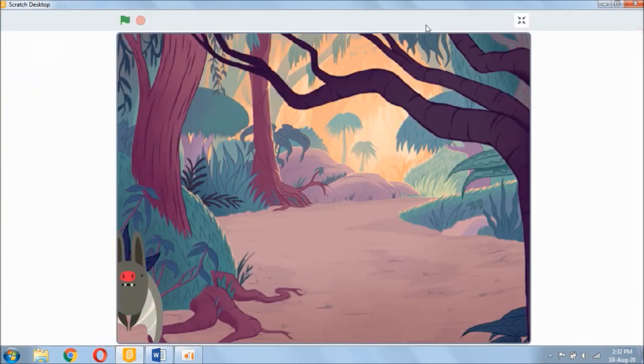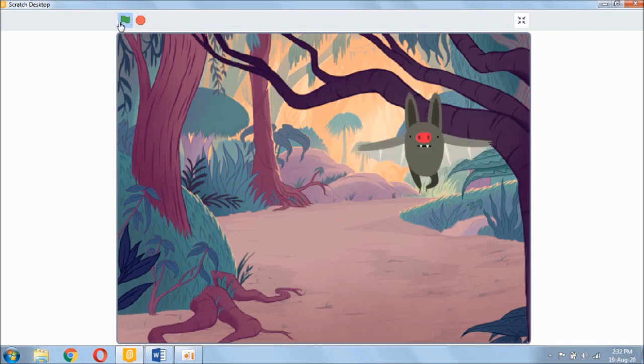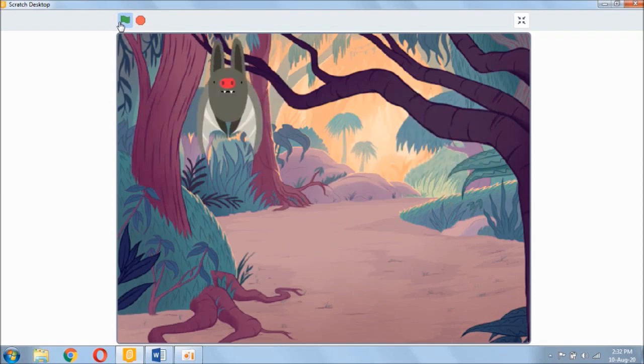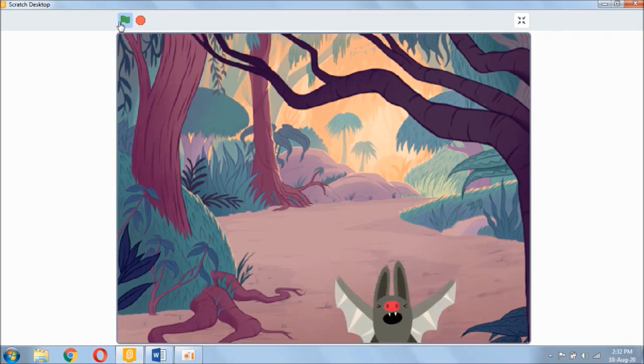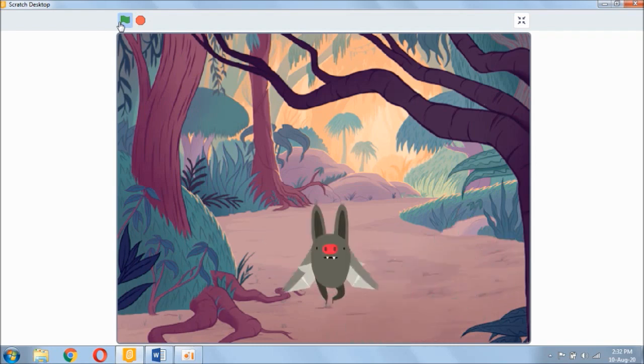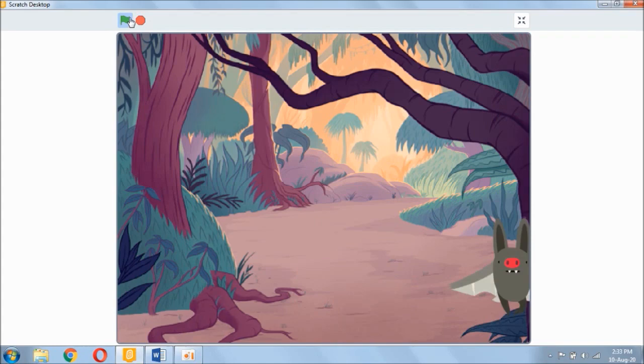I'll enlarge it now and play it for us to see. Once I play this project by clicking on the flag button, you will see that the bat will start from where? From the center of the screen. Let's see. You can see the bat starts from the center of the screen like we have written out in the code, and it swings its wings for some time, thereafter goes to a random position. So this is the end of the project.